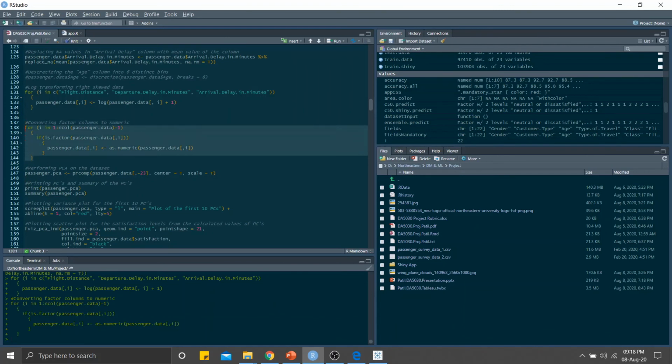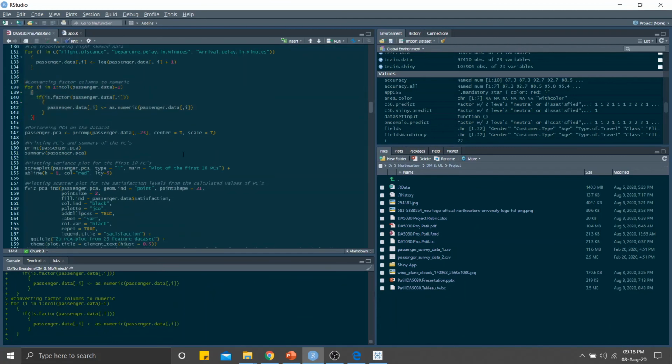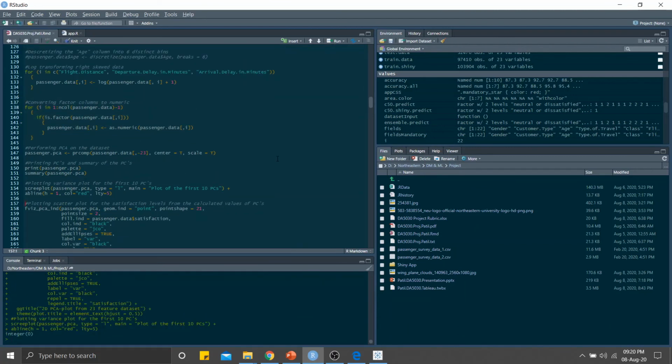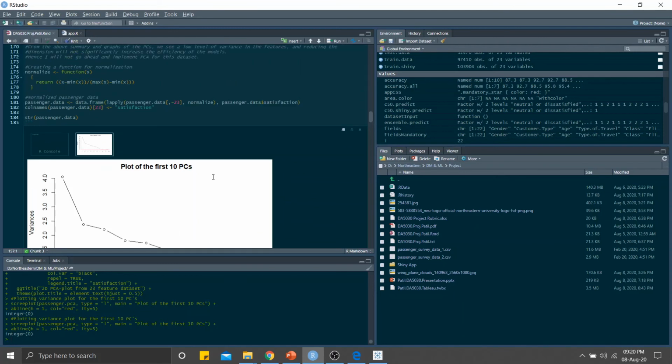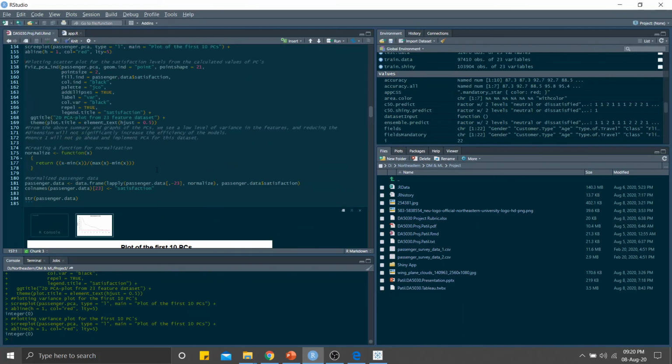Next thing I have done is converted factor columns to numeric. So this block of code does that. The next thing I have done is implement PCA using the prcomp function. While I was implementing PCA, if you run this block of code, you can see there is not very high variance in the PCs, and the variance decreases gradually. So implementing PCA would not be a great choice, and it will not increase the efficiency of the model very significantly. So I'm not going to do that.